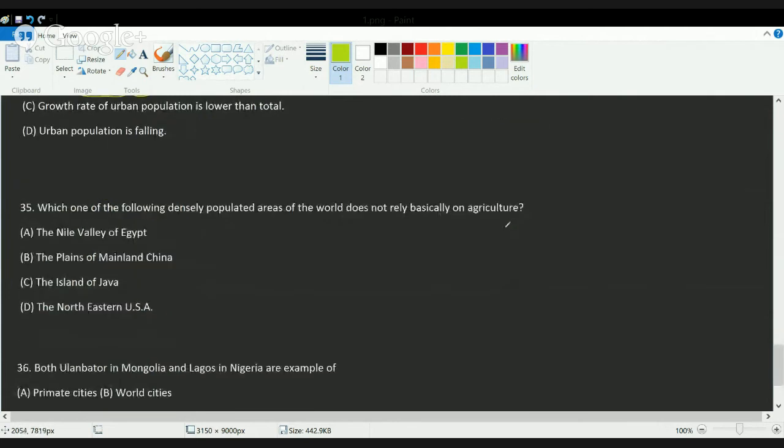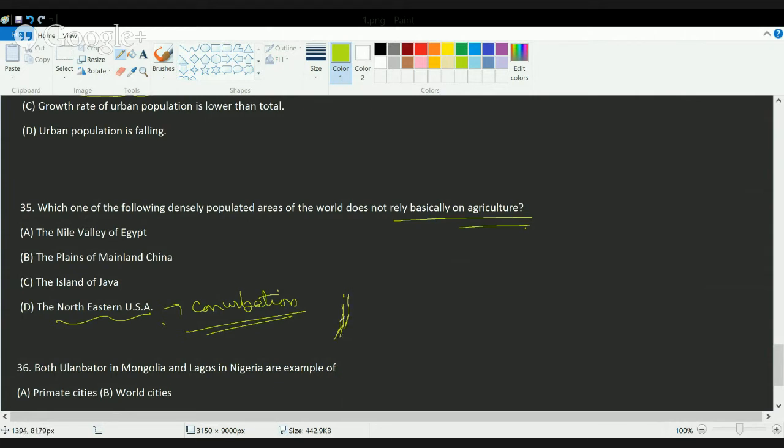The next question is, which of the following is the most densely populated area of the world that does not basically rely on agriculture? Now, this is a very direct question. In the regions of Egypt, China, and Java, the primary source of economic activity is agriculture, except in Northeast United States, where you have the whole conurbation belt, or series of metropolises: New York, Washington DC, Philadelphia, and so on.